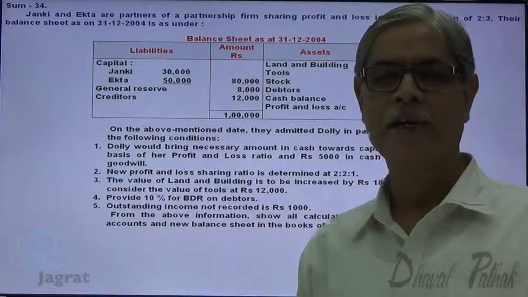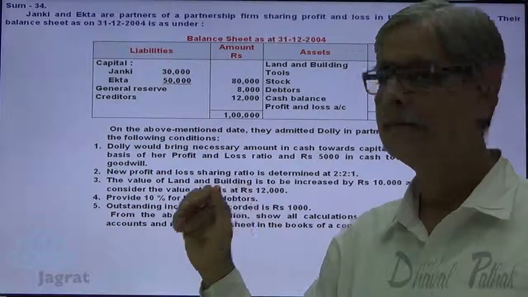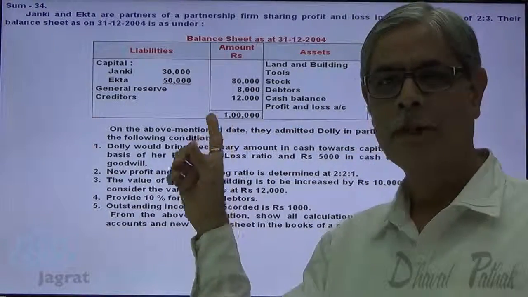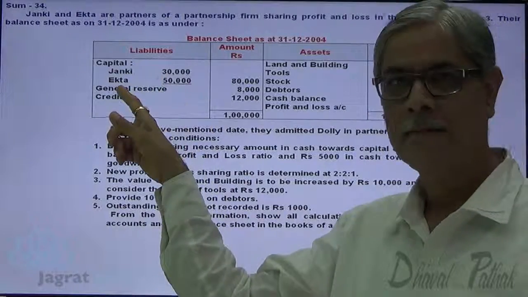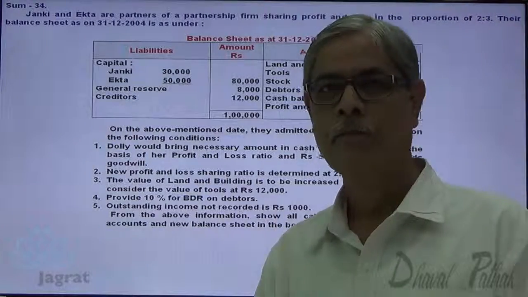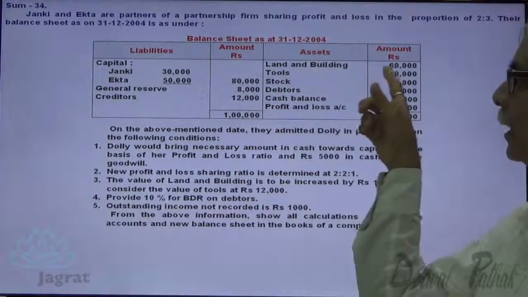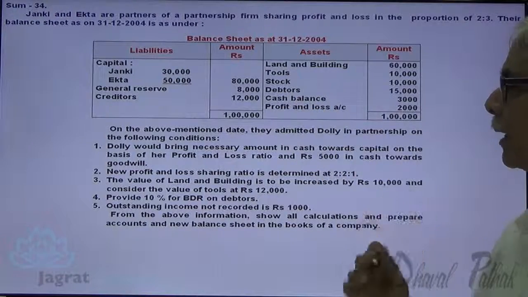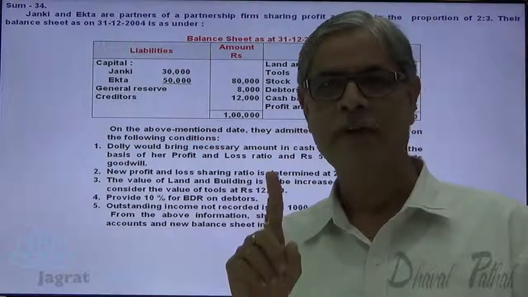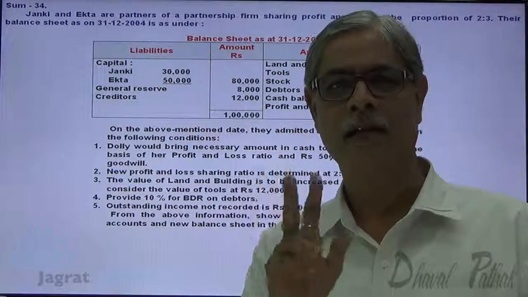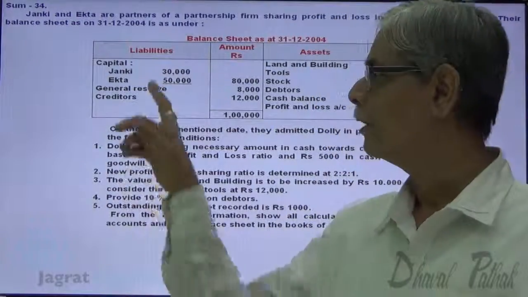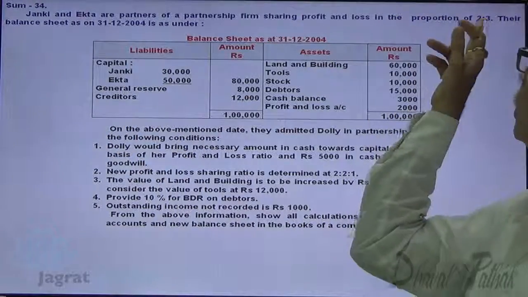On the liability side, you are given capital of Janki and Ekta. General reserve 8,000, that is an undistributed profit that will be distributed between Janki and Ekta in the ratio of 2:3. Then you are given creditors. On the asset side, you are given land and building, tools, stock, debtors, cash and bank balance. Profit and loss account debit balance 2,000 is an undistributed loss, and that gets distributed between Janki and Ekta in the ratio of 2:3.